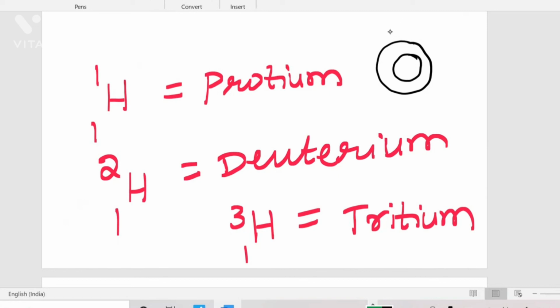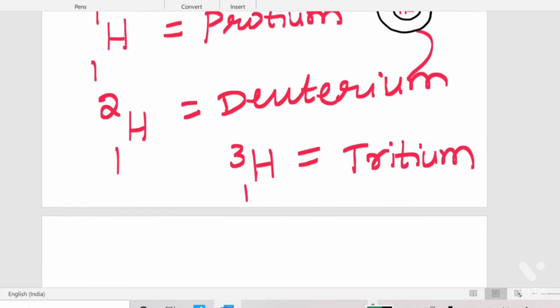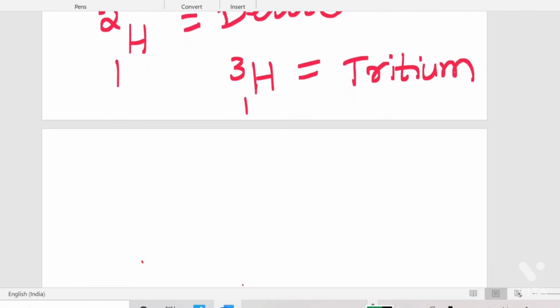The atomic number represents the number of electrons, which is the same. Only the neutron number will change. The shells, the number of shells, the number of electrons, everything will be the same for protium, deuterium and tritium. Okay. Next we are moving to the isotopes of carbon.